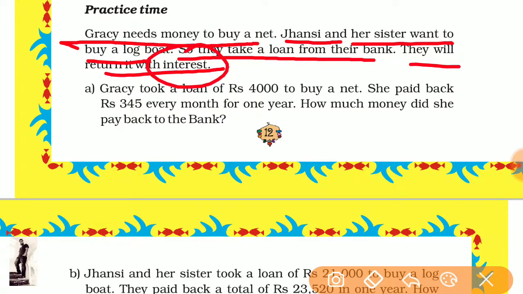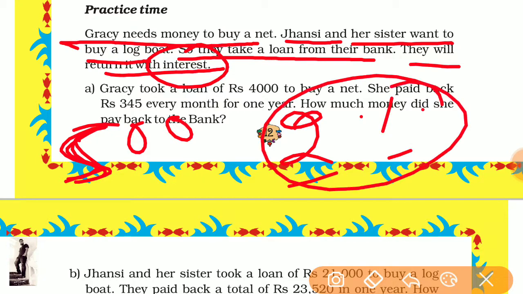Interest means when you are taking a loan, you lend some money, borrow some money. Look, if you are taking 500 rupees, and the lender told you that you will pay 2% interest annually, or we can say per annum, on this amount.